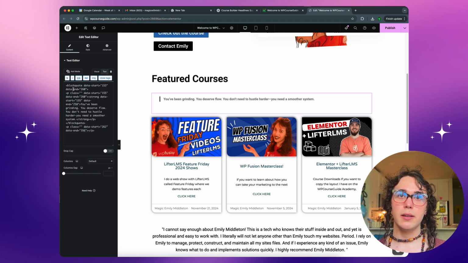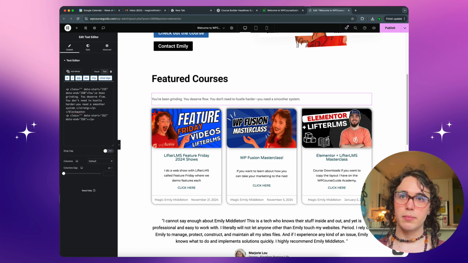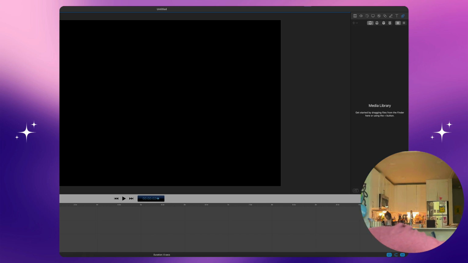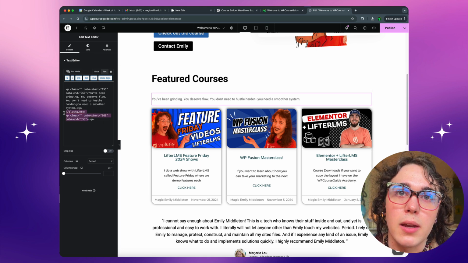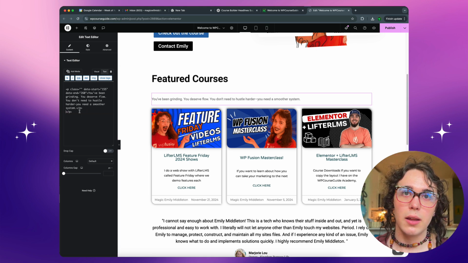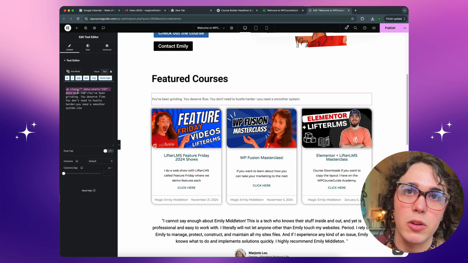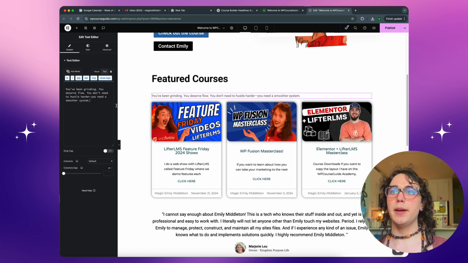You've been grinding. Don't do a block quote. I don't need a block quote. You deserve flow. Why is it strong? And then we're gonna end the strong tag. Oh my gosh. I made my Chrome disappear. Okay. Block quote can also be ended here. And then there's just so much extra HTML on this. I should have just put it in my little menu bar. Boop. And then boop. There we go.